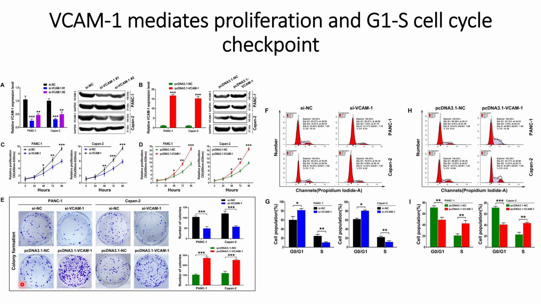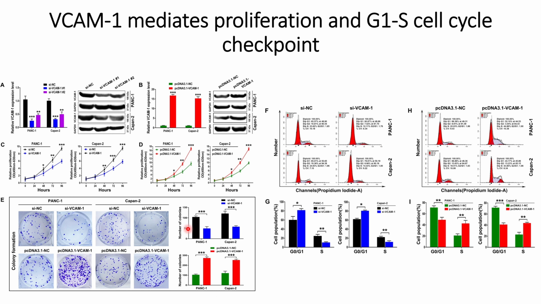And similarly, with the overexpression using pcDNA 3.1 VCAM1, they see more colonies in PANC1 and KPN2 compared to the other control cases. And these are quantified on the right hand side, where we can see that the decrease is statistically significant when they use silencing RNAs, and the increase is also statistically significant when they use the pcDNA 3.1-VCAM1 plasmid.